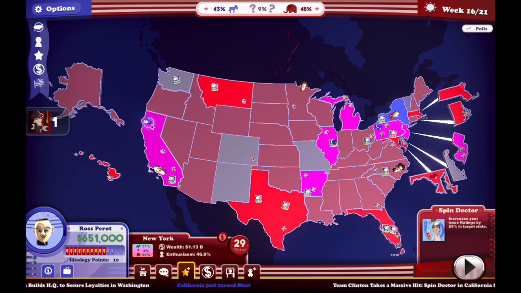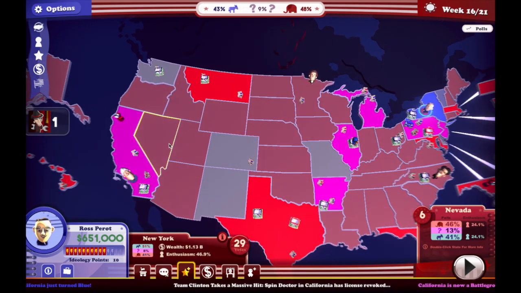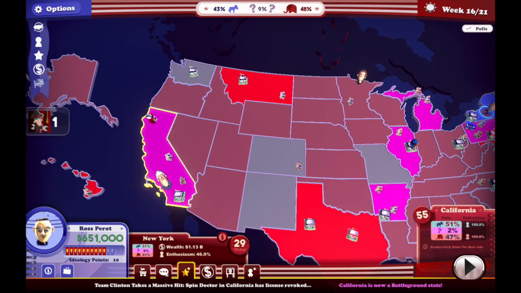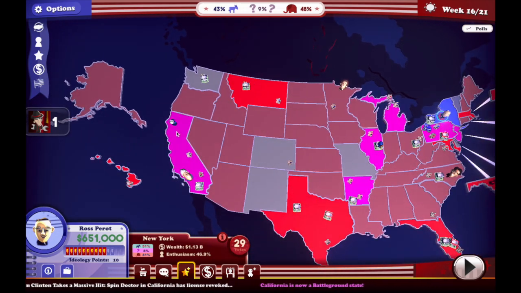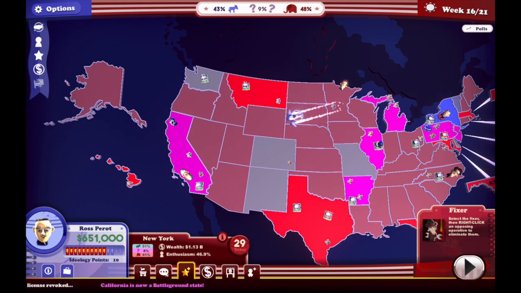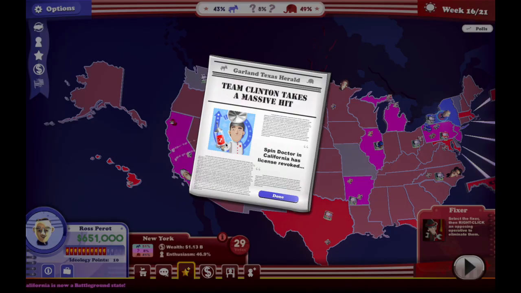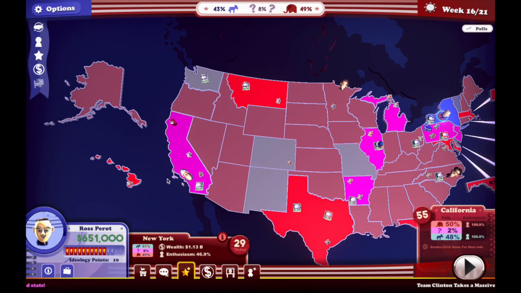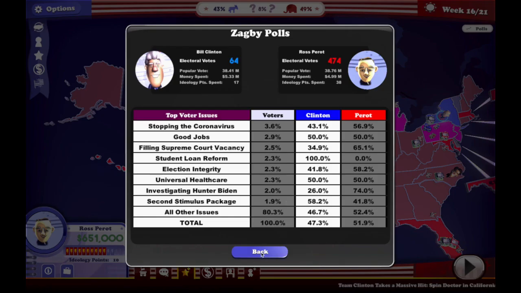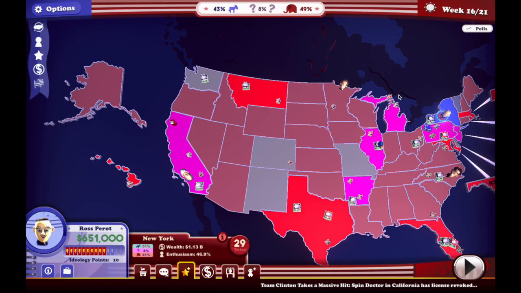They have 2 operatives, it looks like. Let's zoom in. I feel like that's 2. See, it becomes blue when I zoom out. Yeah, that was 2. Now we're back in the lead in California. They have New York here.